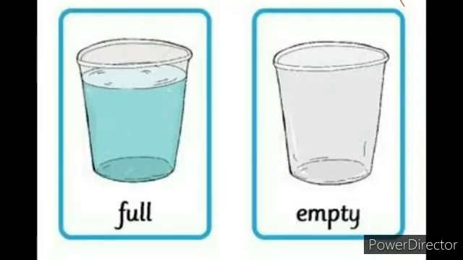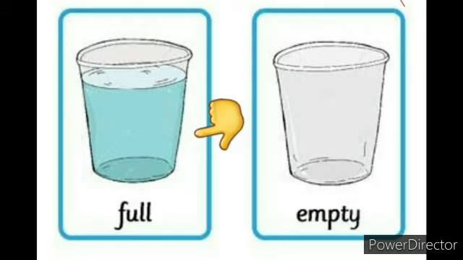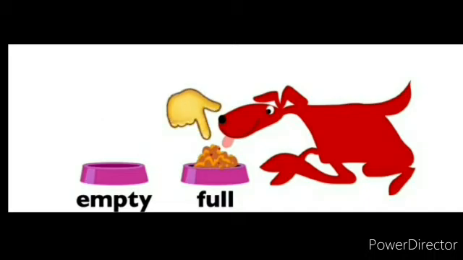Now here in this picture you can see there are two glasses. One glass which does not contain water in it is an empty glass, and the other glass which contains water in it is a full glass. In this picture, you can see there are two bowls. One bowl does not contain food in it, so it is an empty bowl. And the other, which contains food in it, is a full bowl.